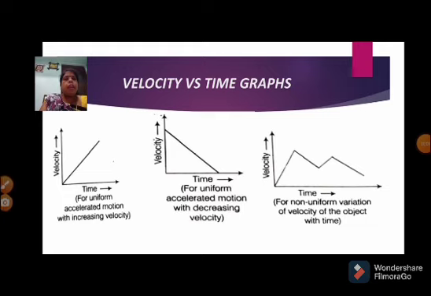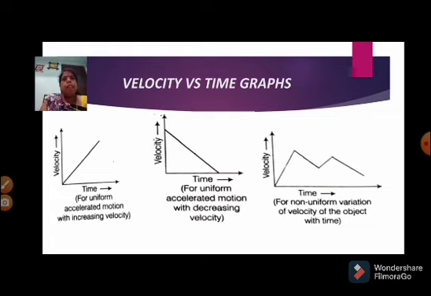Okay, if you draw a graph of velocity versus time for uniform and non-uniform accelerated motion, observe the first graph. It is formed by a straight line. That means uniform accelerated motion with increasing velocity.